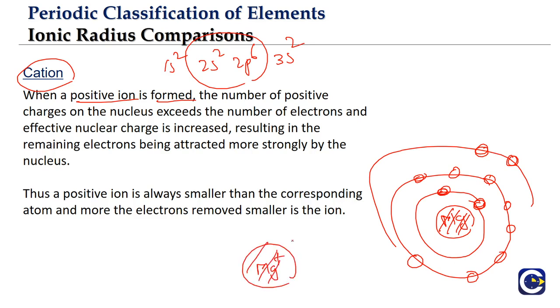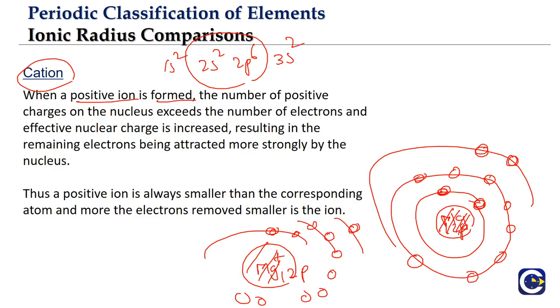Magnesium plus as well as magnesium both have 12 protons inside the nucleus. But what about the electron count? The first orbit has 2, the second orbit has 8, and the third orbit has only 1 electron.